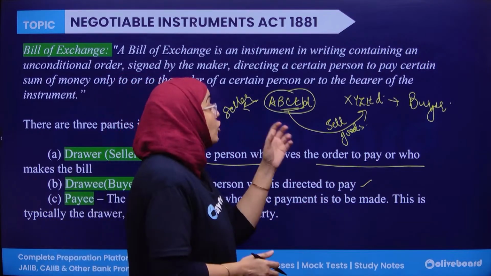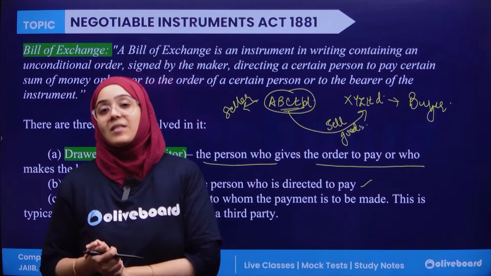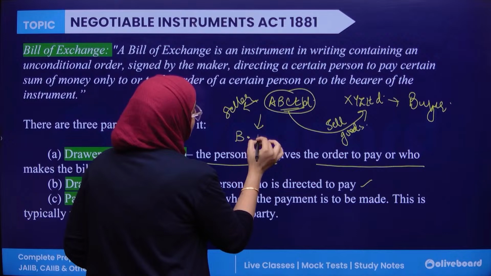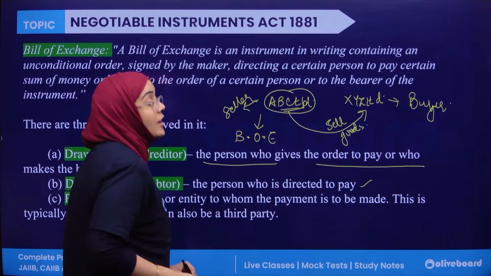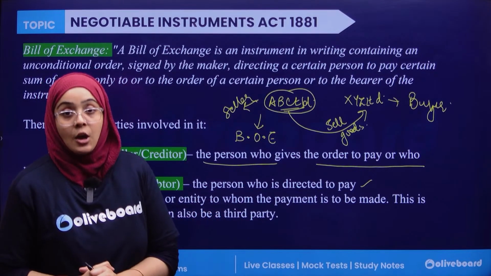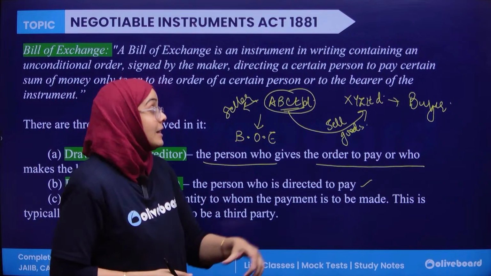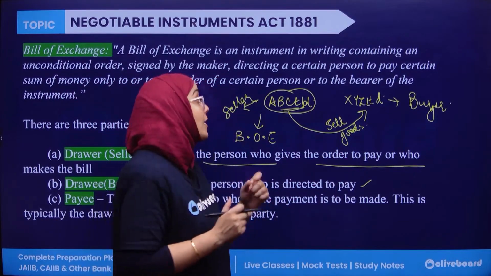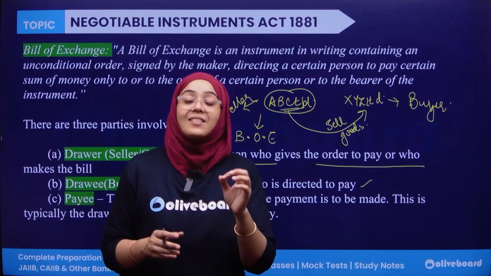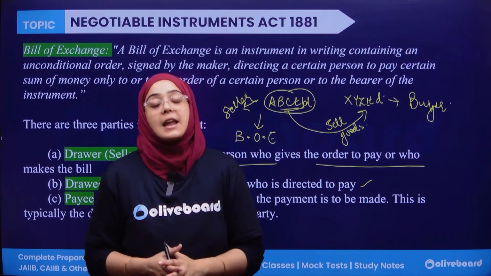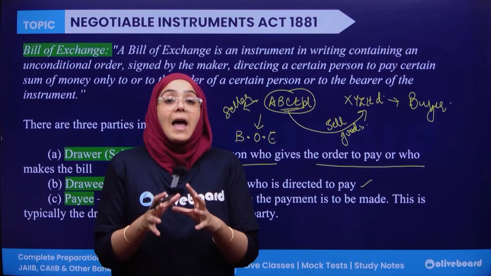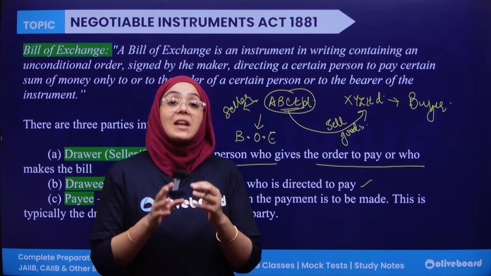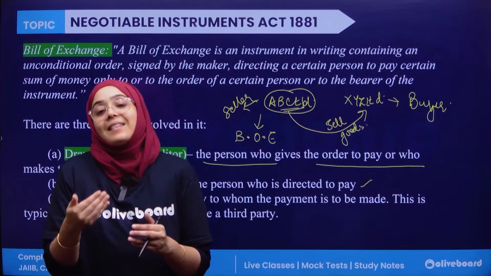Now to formalize this transaction, ABC Limited draws a bill of exchange, which says that XYZ is responsible for paying ABC Limited a certain amount of money at a certain date. So this is known as the bill of exchange, where the bill of exchange is actually made by the seller.